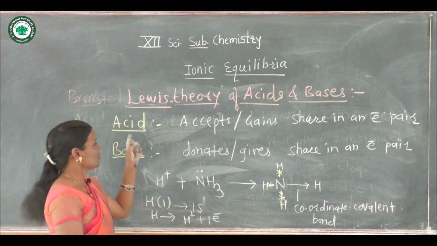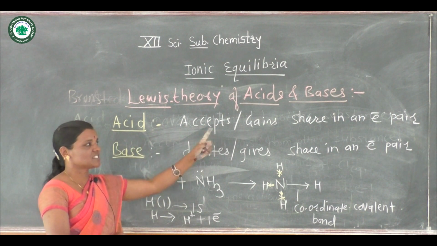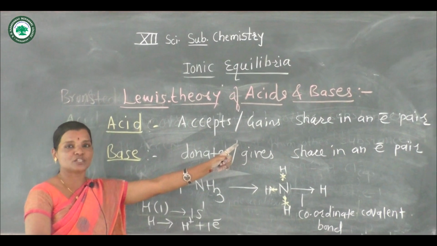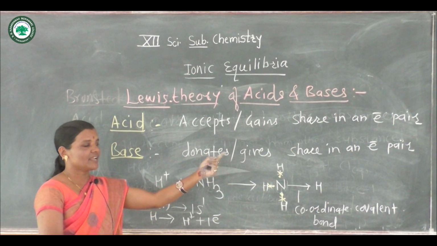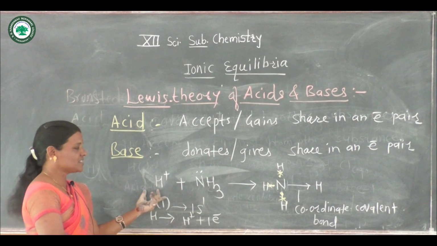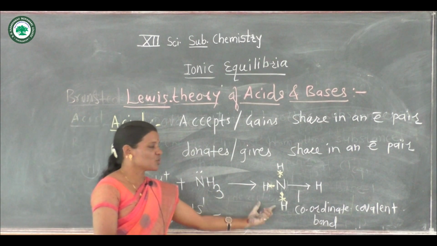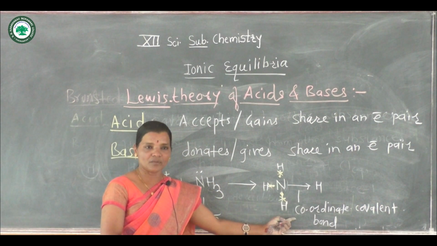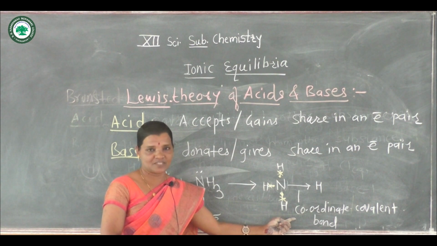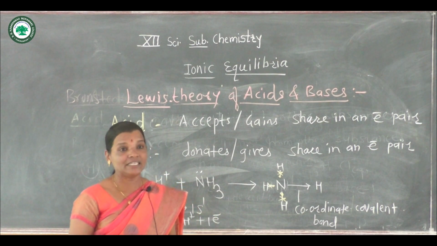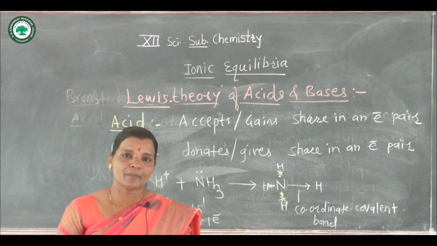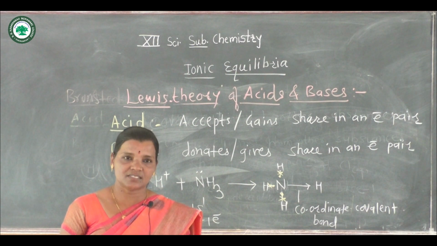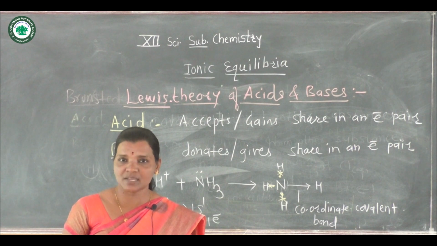Let us see again what is meant by acid, which accepts or gains a shared electron pair, and base, which donates or gives a shared electron pair, and thus your example shows the formation of a coordinate covalent bond. Now these are the three very simple theories of acids and bases, and depending upon these theories questions can be asked in board exams.